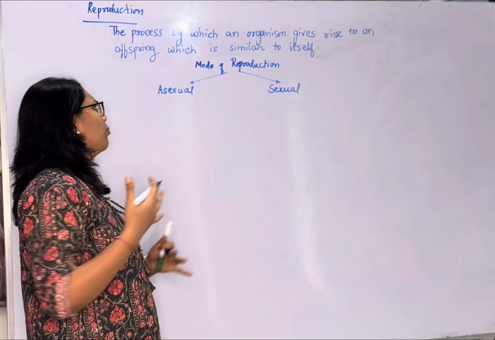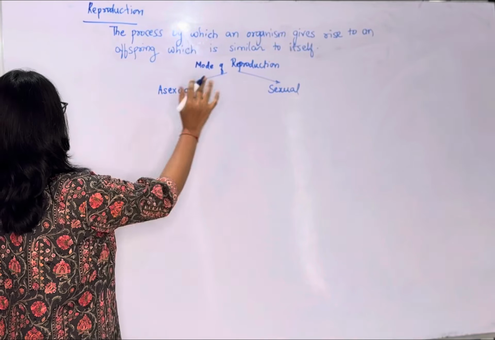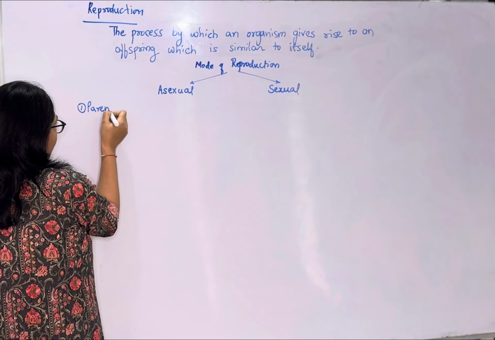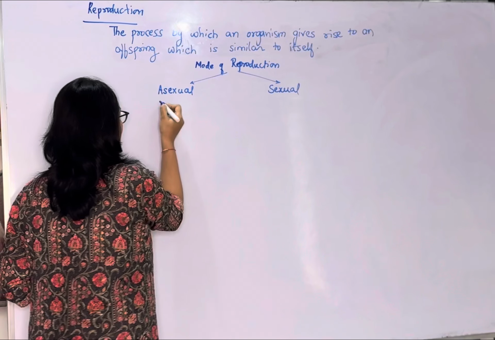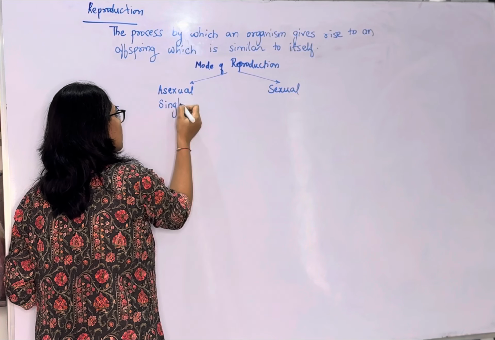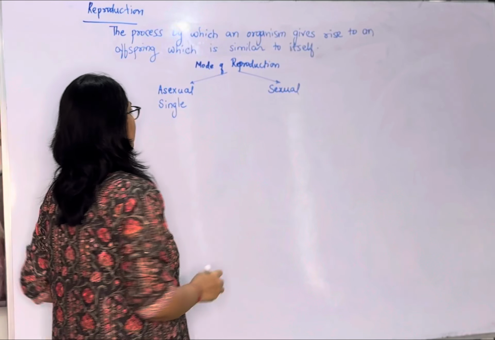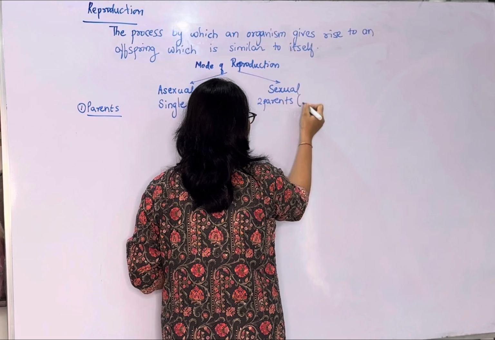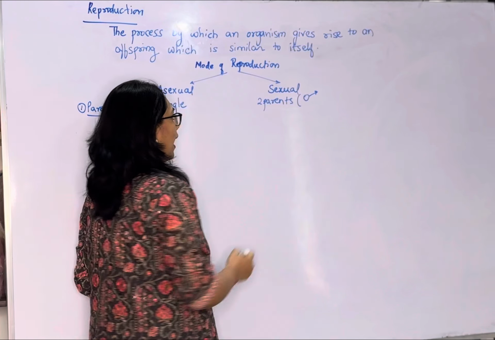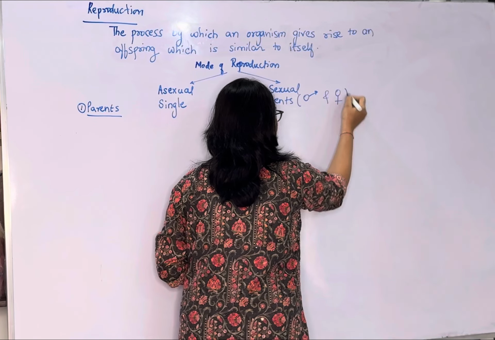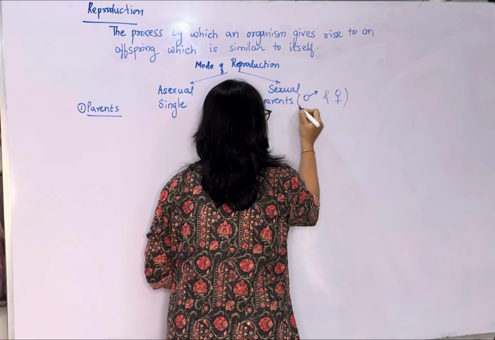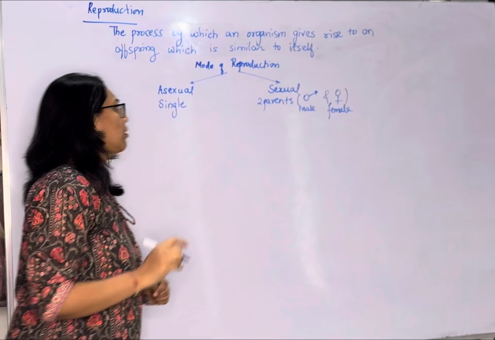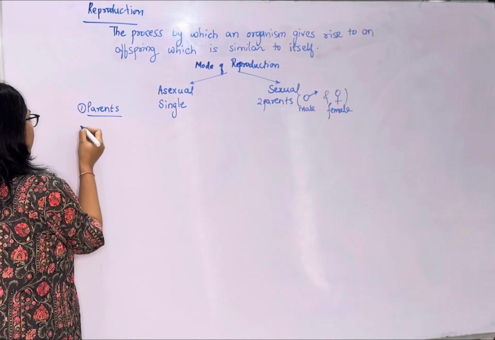Let us understand more about asexual and sexual reproduction. As I already mentioned, the parent involved in asexual reproduction is single. A single parent is involved, whereas in sexual reproduction, two parents are involved. One of the parents will be the male parent and the other is the female parent. Now these are the symbols for male and female. Clear? So in sexual reproduction, two parents are involved.